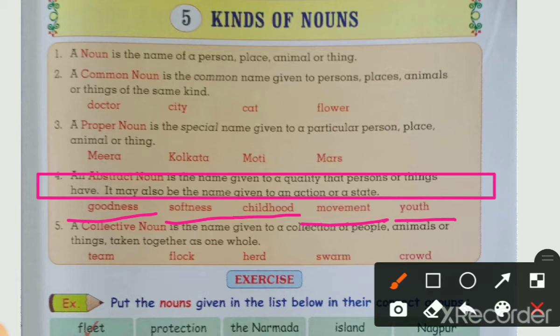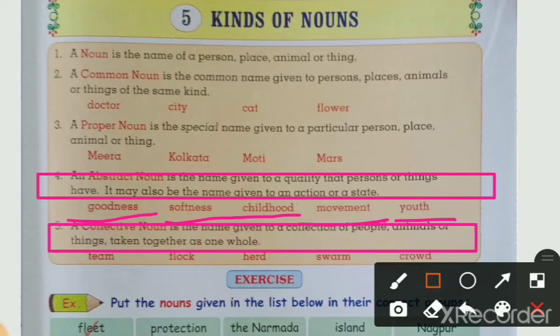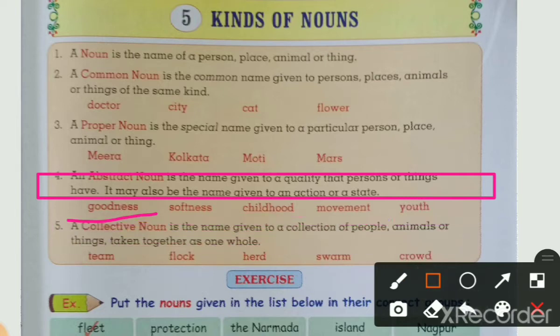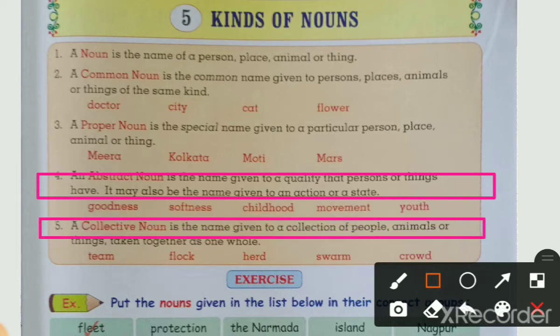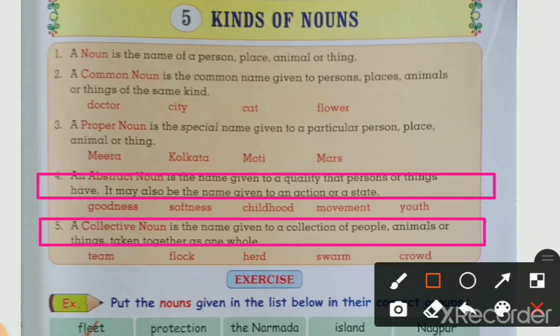Then we will see the next type is collective noun. You can see here, next type is collective noun. A collective noun is the name given to a collection of people, animals or things taken together as one whole. Look at here students, collective noun is the name given to a collection of people, collection of things, collection of animals that are taken together as one whole.